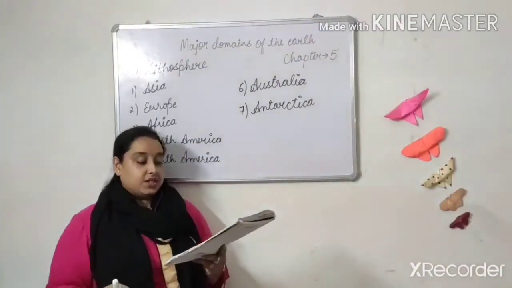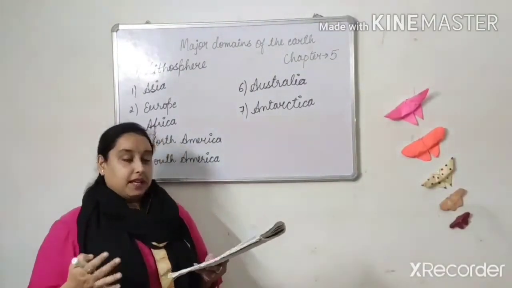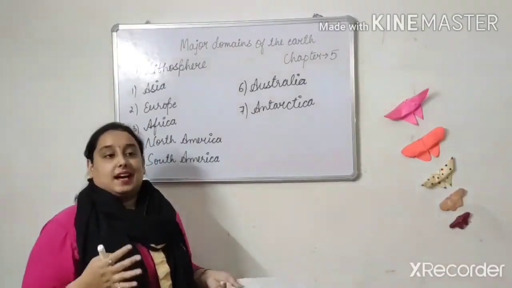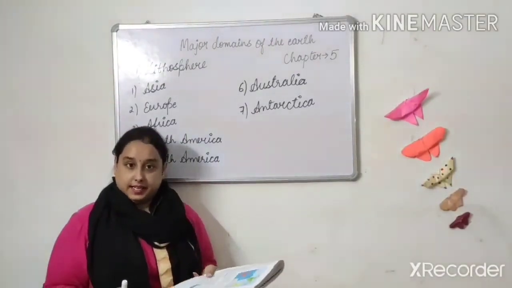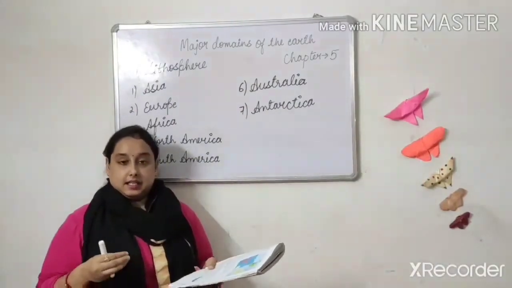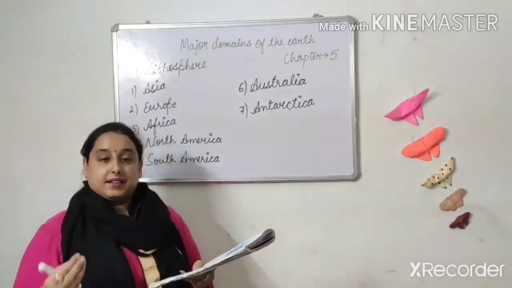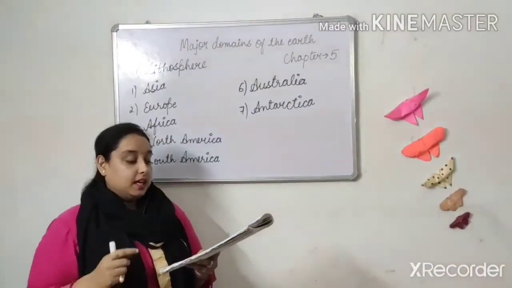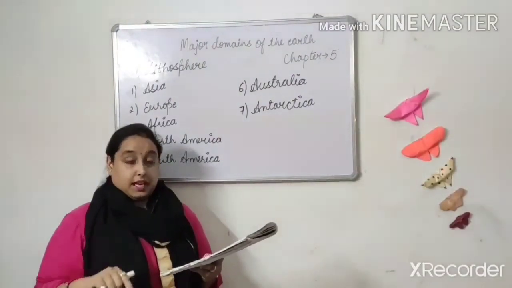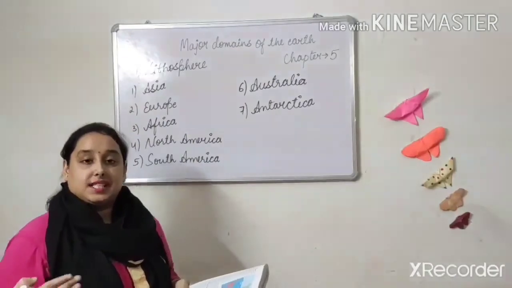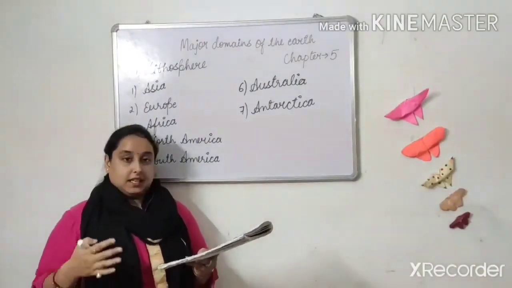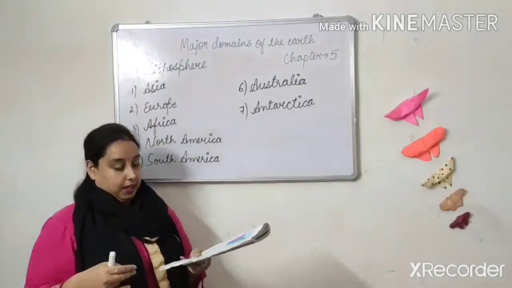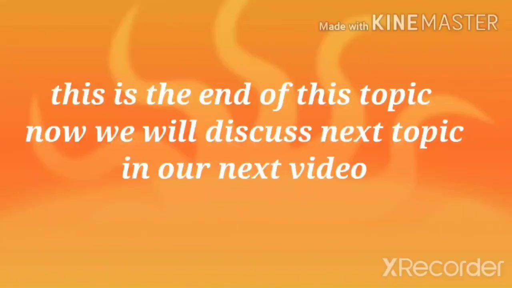Many countries have research stations in Antarctica. Many means most of the countries have a research station in Antarctica, and India is one of them which has research stations there. Their names are Maitri and Dakshin Gangotri. Okay. Now this is the end of this topic. Now we will discuss the next topic in our next video.